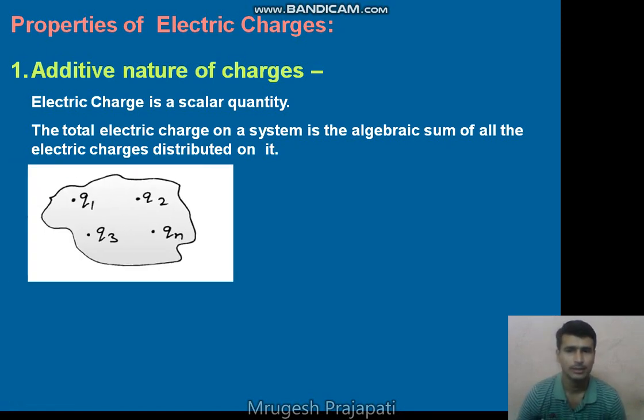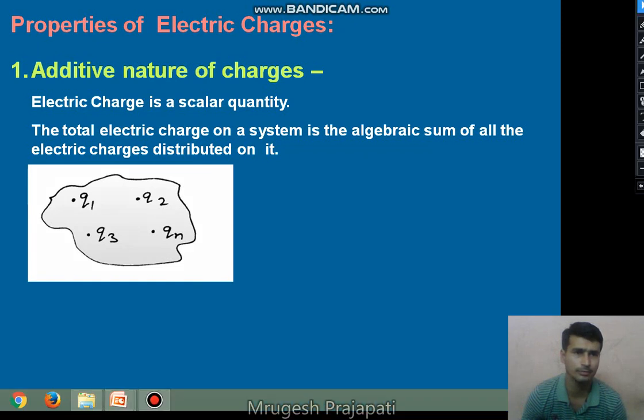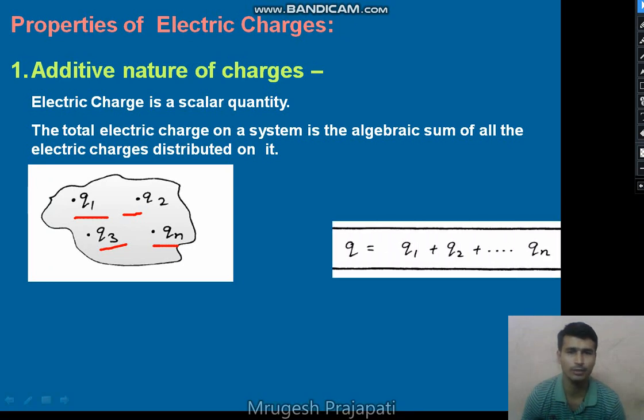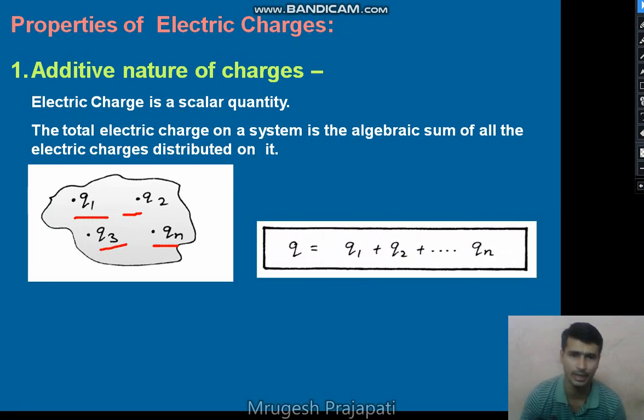Suppose we consider a system that has charges q1, q2, q3 up to qn. The total charge on the system is the addition of all the electric charges.